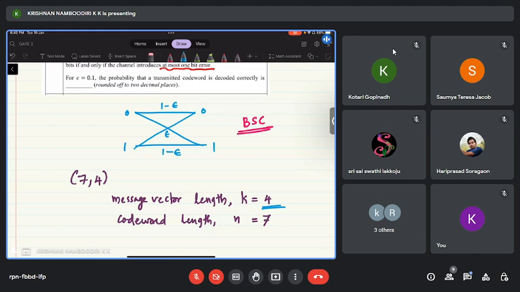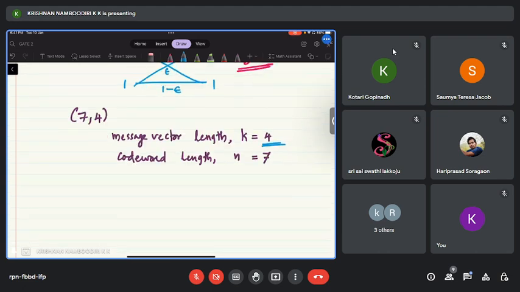And instead of transmitting 4 bits directly, I will transmit the code word, which is of length 7, over the binary symmetric channel. That means I will transmit 1 bit at a time, and the bit will be received correctly at the output of the channel with probability 1 minus epsilon. It will be flipped with probability epsilon. So there will be 7 transmissions because the code word is of length 7.